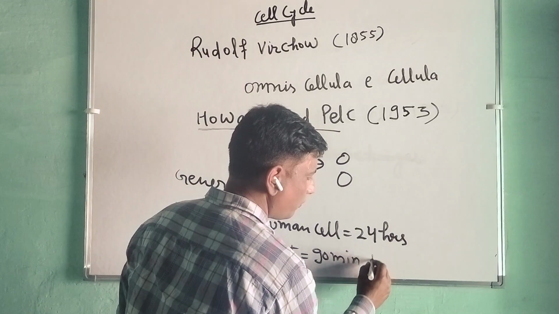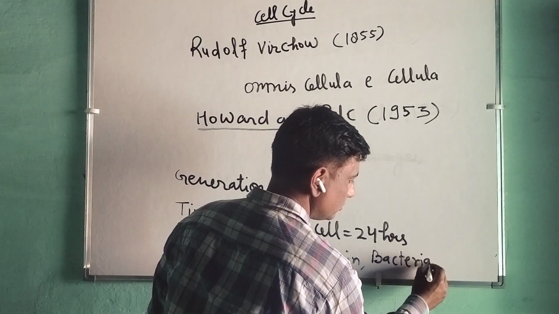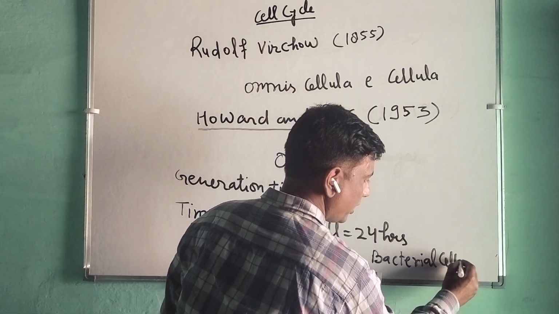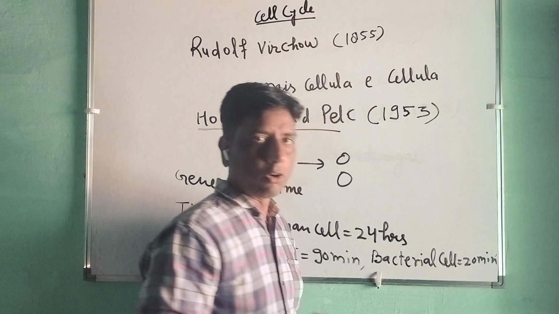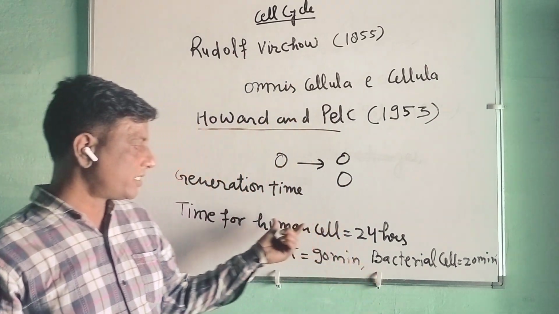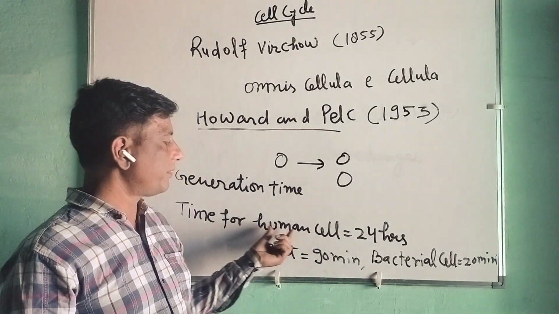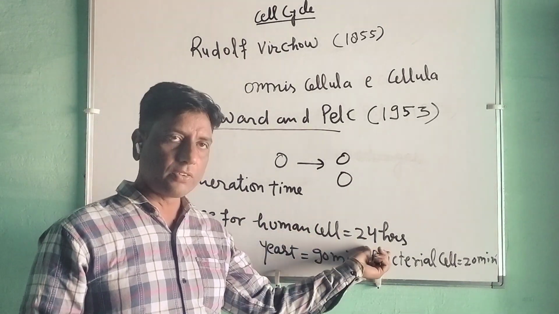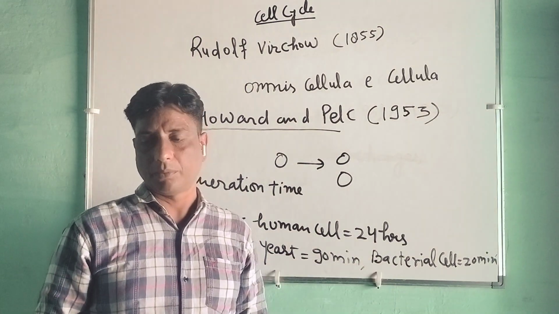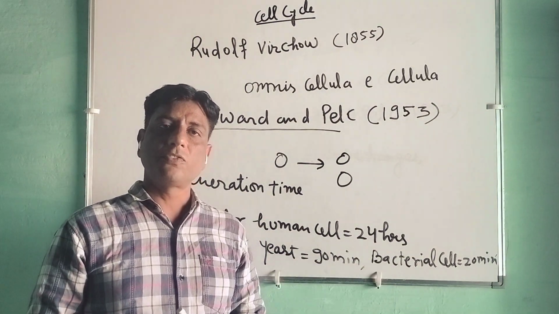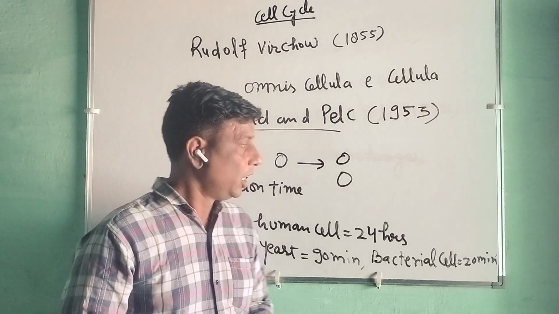And in the case of a bacterial cell, it is 20 minutes. So you got my points? The generation time varies, but in culture we have taken the human cell as 24 hours, yeast 90 minutes, and bacterial cell 20 minutes. So time varies from cell to cell and with the environmental conditions also.